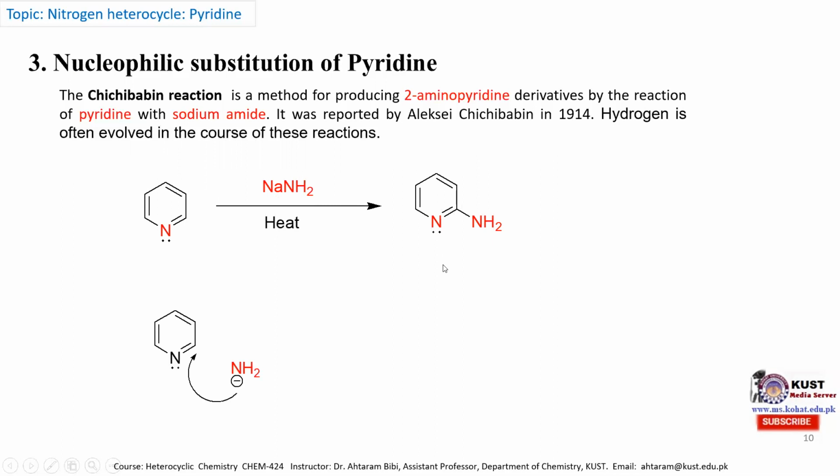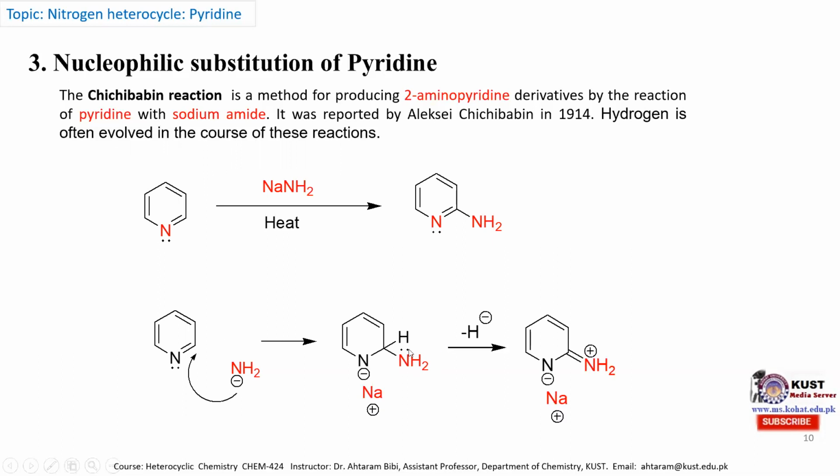The mechanism is mentioned over here. The NH2 carries a negative charge, sodium carries a positive charge. So the NH2, the amide, attacks this carbon atom, and the pi electrons shift toward the nitrogen atom as it is electronegative. So in the first step, we obtain this intermediate, and the counter ion sodium exists with this negative nitrogen atom. In the next step, a hydride ion is eliminated when this lone pair of electrons shifts over here. And we obtain this NH2 with positive charge, and these are the two counter ions.